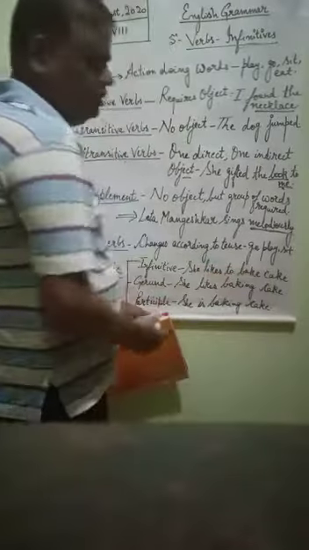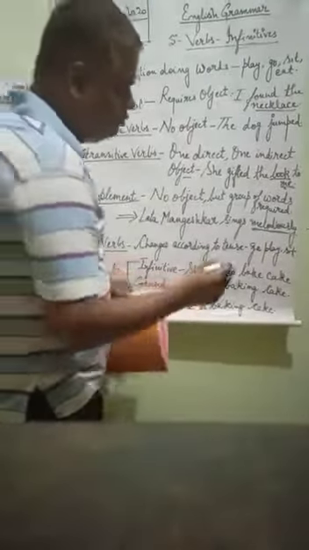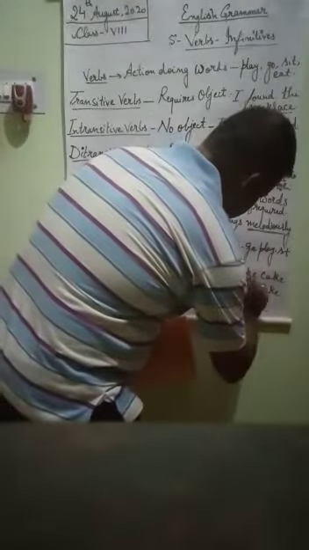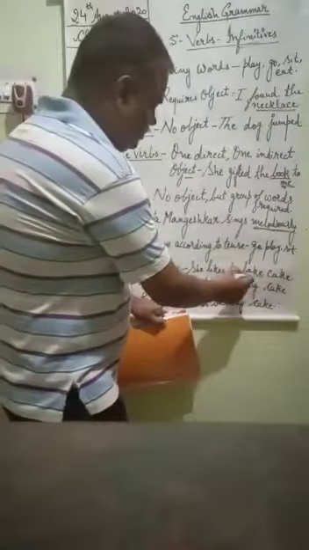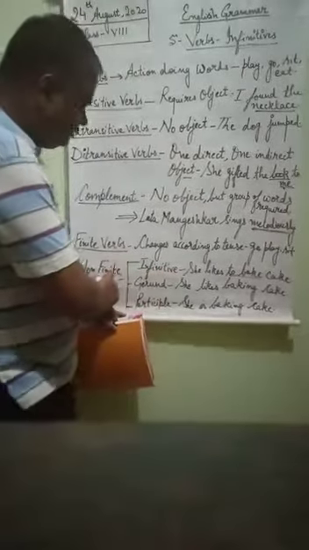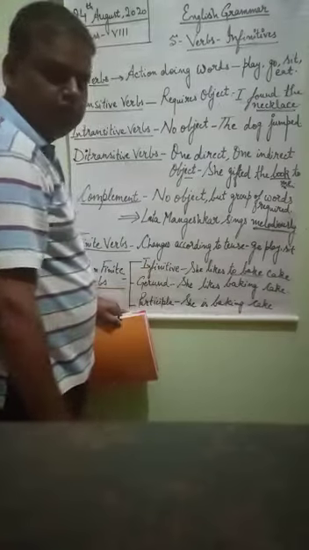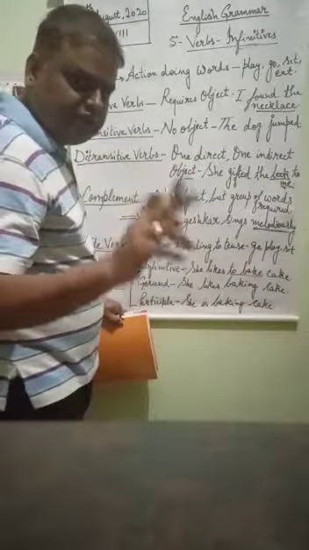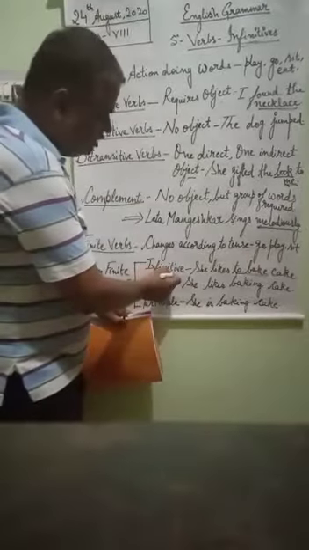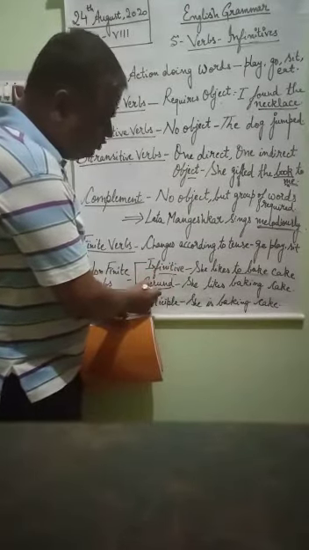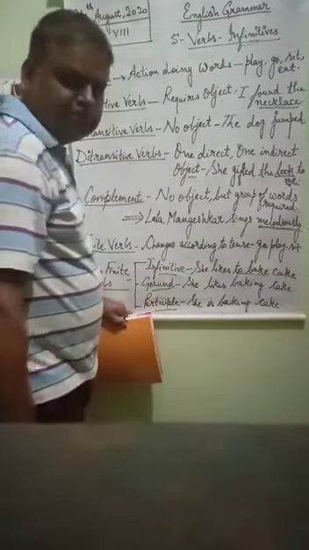Suppose that here you say she likes to bake cake. Now here you see to bake. To has come with the word bake, na? That is why it will be infinitive. So now in non-finite verbs there are three kinds: infinitive, gerund, and participle. But infinitive and gerund act as a noun, and participle acts as a verb.